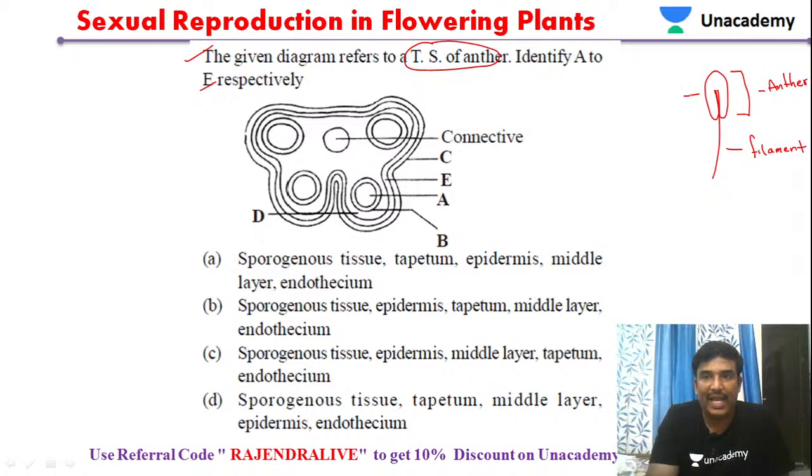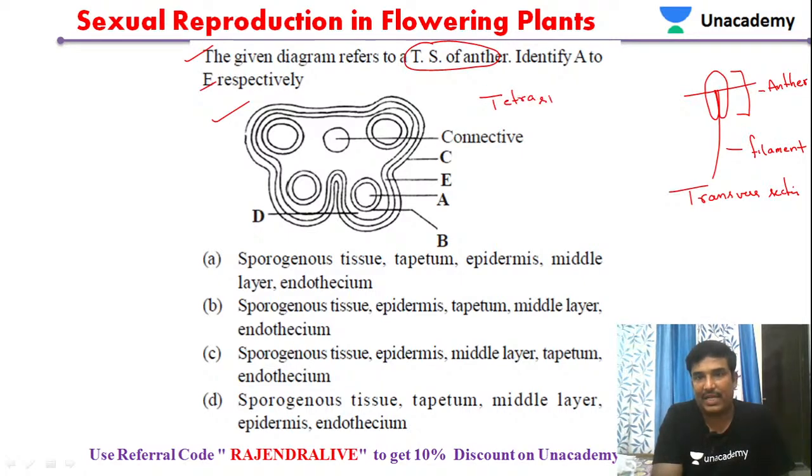If we cut the anther like this, that is a transverse section, we are able to see this type of structure. It appears as a butterfly-like structure. This condition is called tetrasporangiate. It has 4 sporangia. You can clearly see that it has 4 sporangia.